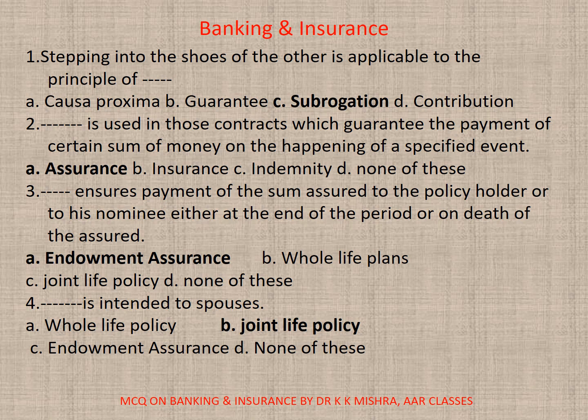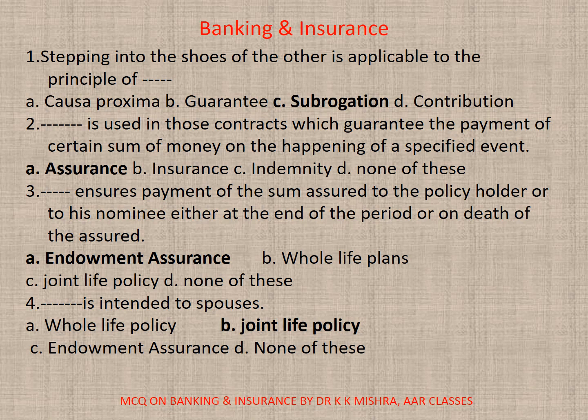Subrogation. 2. Dash is used in those contracts which guarantee the payment of certain sum of money on the happening of a specified event. A. Assurance, B. Insurance, C. Indemnity, D. None. The correct option is A.